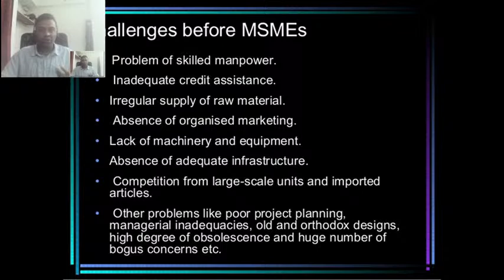Other problems include project planning: they are not aware of how to make a project plan, how to approach a bank, or how to answer the questions asked by the banking system. Managerial inadequacies: they are normally not MBAs, or not educated enough to understand the etiquette and requirements of the market. Old and orthodox designs: they are still working on old designs, don't have modernized technology, and have not accepted change.